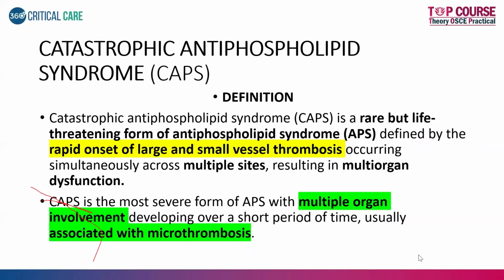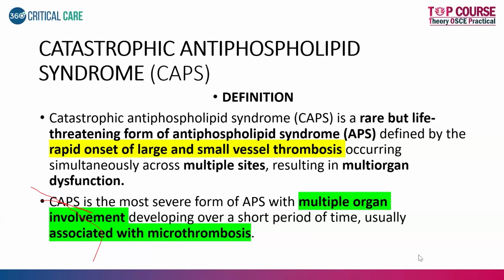Okay, so coming to the definition of catastrophic APLA, it is a rare, life threatening form of antiphospholipid syndrome defined by a rapid onset of large and small vessel thrombosis, which occurs simultaneously at multiple sites, causing multi organ dysfunction. Because it is involving multiple sites and causing multi-organ microthrombosis and damage, it is called catastrophic. So it's very straightforward. Thrombus present in multiple organs is catastrophic APLA.